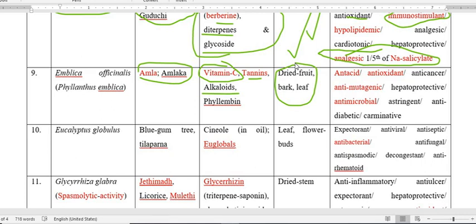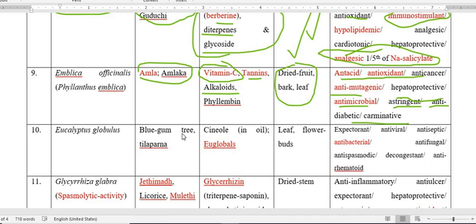So this is a very important plant, and because it possesses vitamin C, it becomes very important, possessing several properties: it is used as an antacid, antioxidant, anti-cancer, anti-mutagenic, and also protects the liver, hepatoprotective. You also use it against malaria, so anti-malarial. Then astringent, it precipitates protein, so astringent, and anti-diabetic or carminative. So this is all about Emblica officinalis.